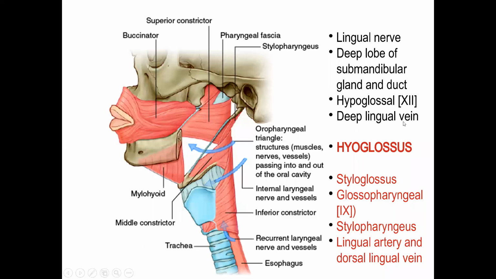The deep lingual vein does not join the dorsal lingual vein. The deep lingual vein lies in a different plane as compared to the dorsal lingual vein. The dorsal lingual vein accompanies the artery. The deep lingual vein accompanies the hypoglossal nerve. Therefore, the deep lingual vein is also called vena comitans nervi hypoglossi, the vein accompanying the hypoglossal nerve.